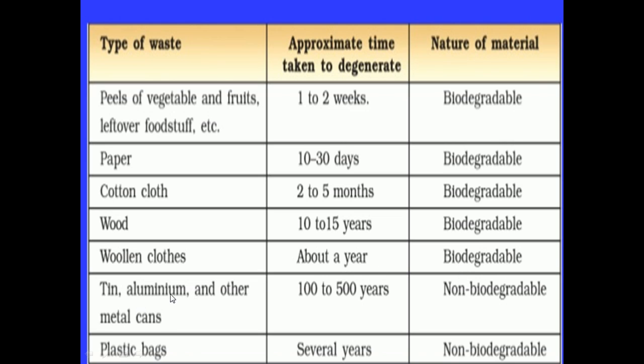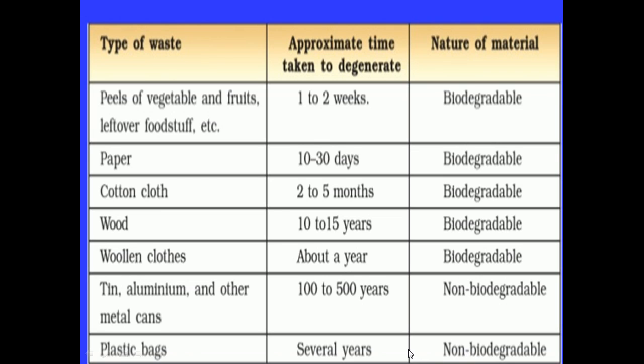And metals like tin, aluminium and other metal cans will take 100 to 500 years, so they are non-biodegradable. It takes many years to degrade, so they are considered non-biodegradable. Then plastic bags will take several years to degrade, so they are non-biodegradable.